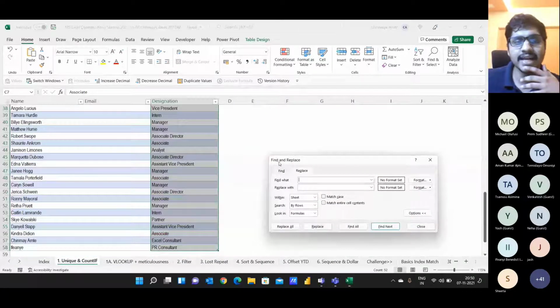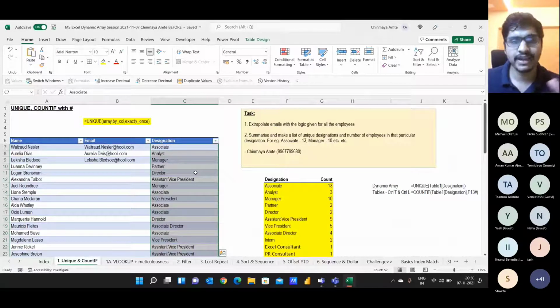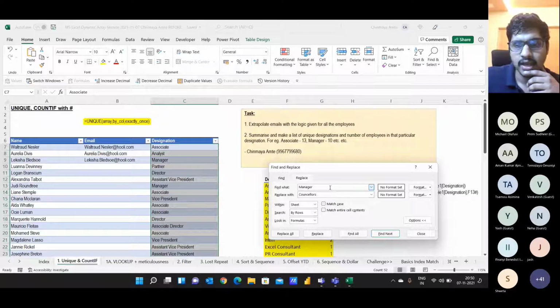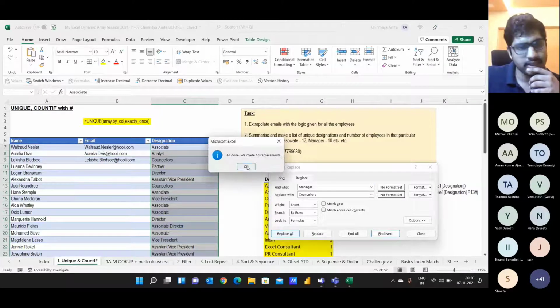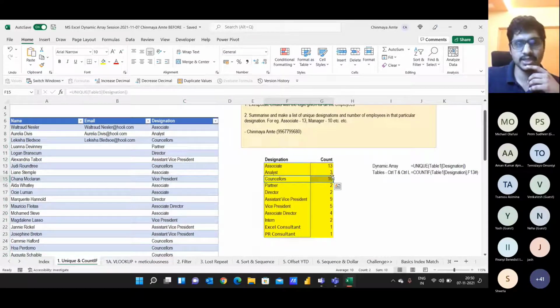Another advantage of the unique function is this. Let's say the company says, Chinmay, we have stopped calling our people managers, we call them counselors. On the client call itself, you can do a find and replace, replacing manager with counselors, and replace all. You made the replacement, and if you see, even your data set is updated for counselors.